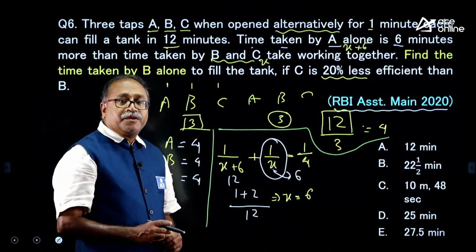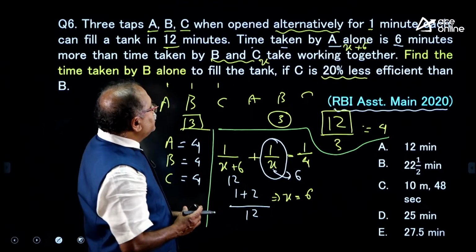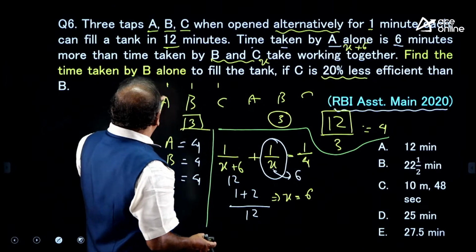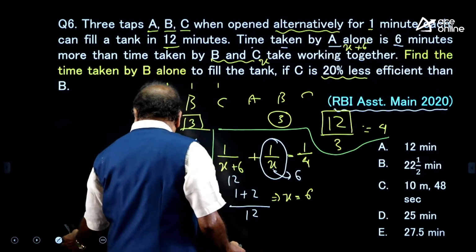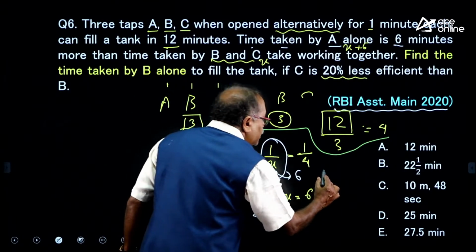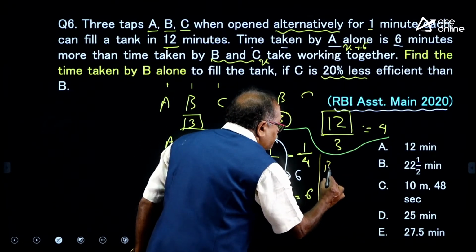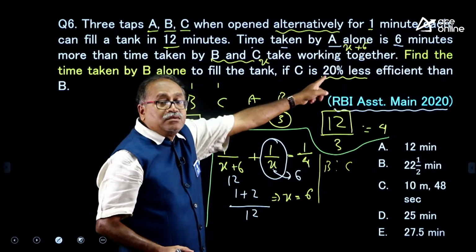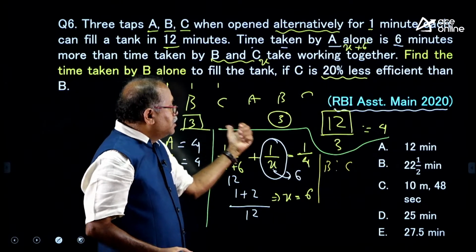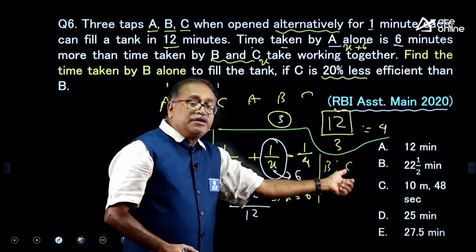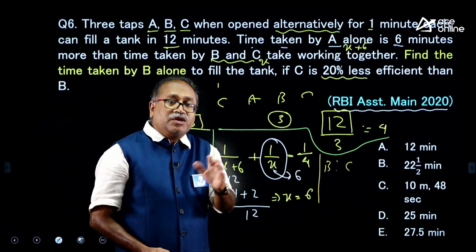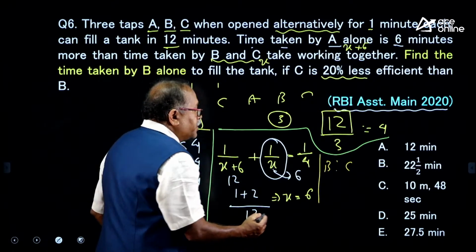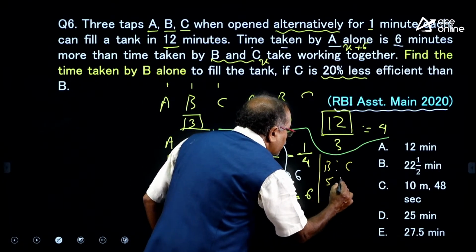It is done here up to this, but here it says that the efficiency of C is 20% less than B. That means what is the B to C efficiency? Another factor comes over here, B is to C efficiency. Now, this is 80% of B, that means if B is 100, the C is 80. So, 100 is to 80, that is nothing but 5 is to 4. So, efficiency ratio is 5 is to 4.